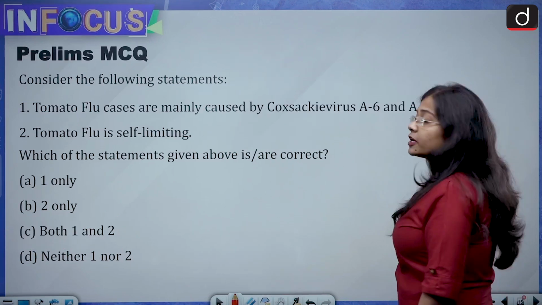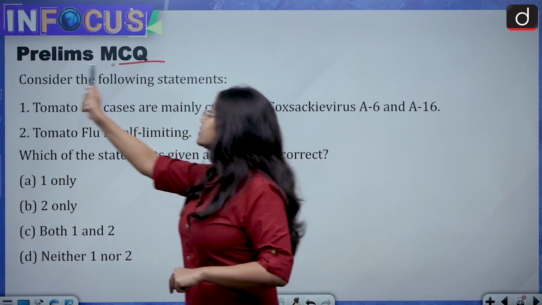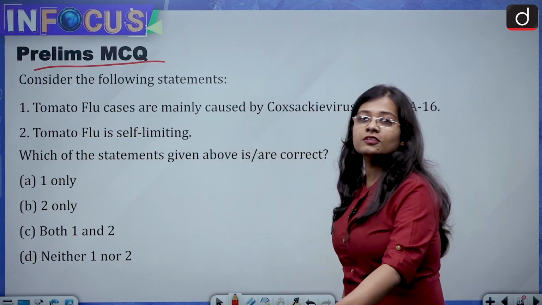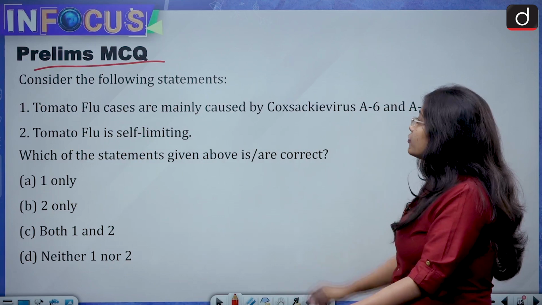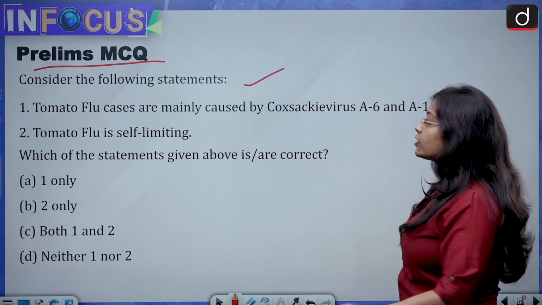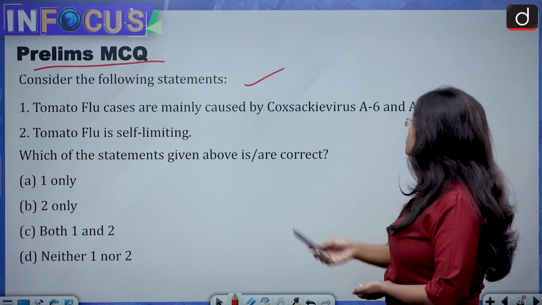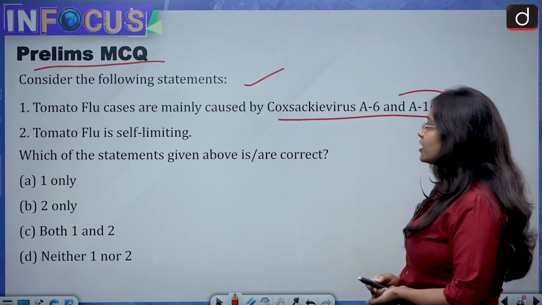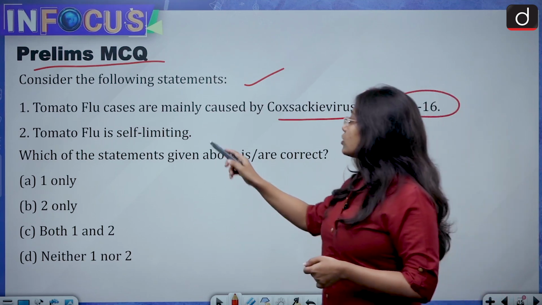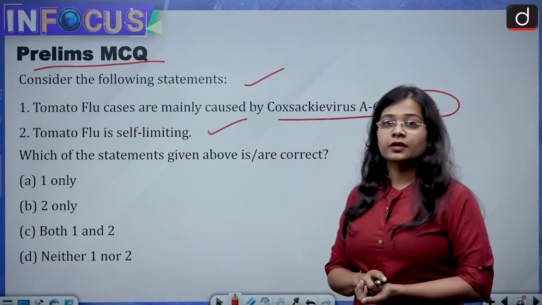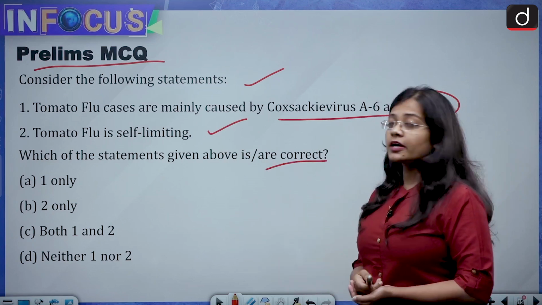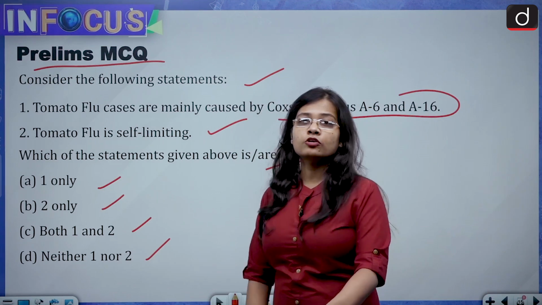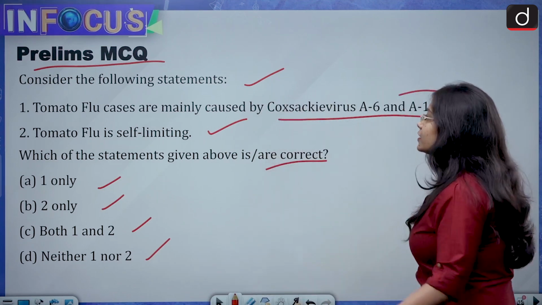Now let's look at the prelims MCQ that you people need to tell me in the comment section, and I'm sure you will be able to tell me because we have discussed this in the slide. Consider the following statement. First, tomato flu cases are mainly caused by Coxsackie virus A6 and A16, and second statement says that tomato flu is self-limiting. So you need to tell me the correct answer, and the codes are 1 only, 2 only, both 1 and 2, neither 1 nor 2. You should be able to answer this one.